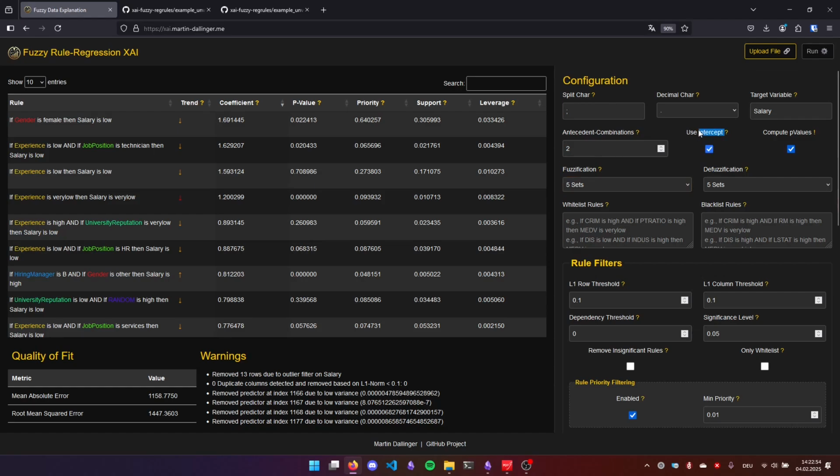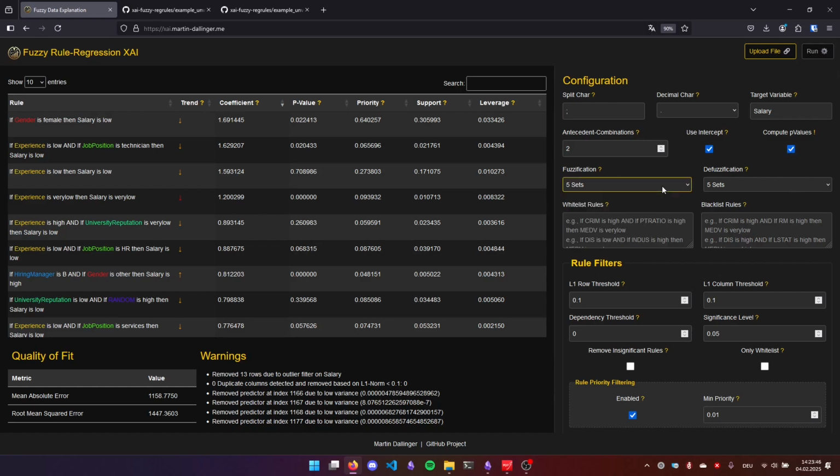I would recommend using the intercept for the regression. This is just a default regression parameter. Here we can set if we want to compute the p-values. Put an exclamation mark here, since it's a rather dangerous setting if you're short on time, I would say, because it can take really long. And I would set all other parameters first, run it, check if the output is somewhat good, and then compute the p-values and rerun the model again.